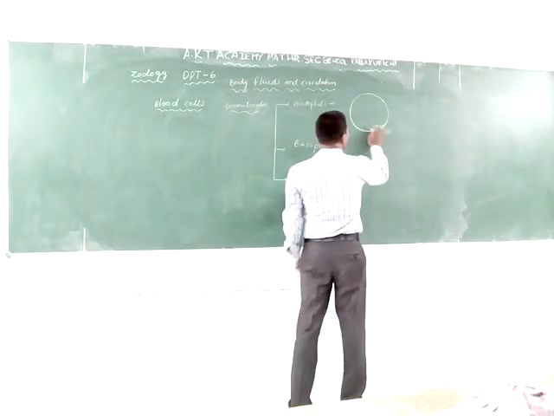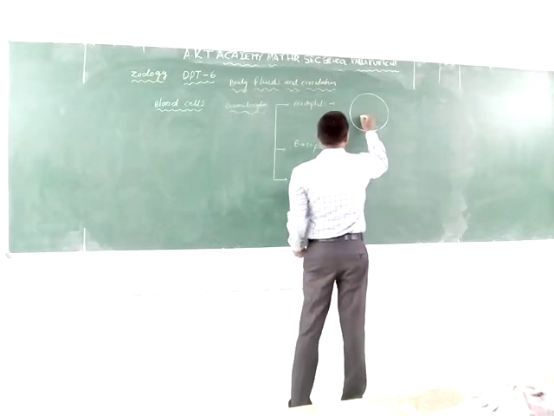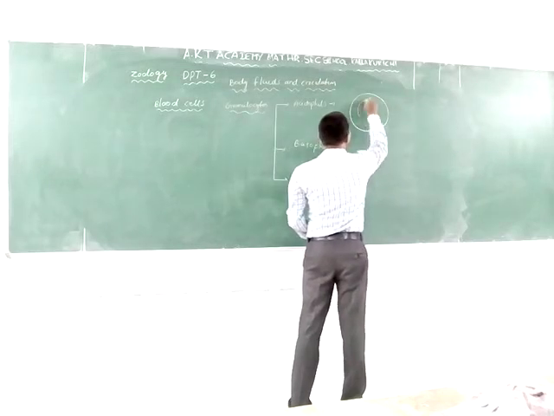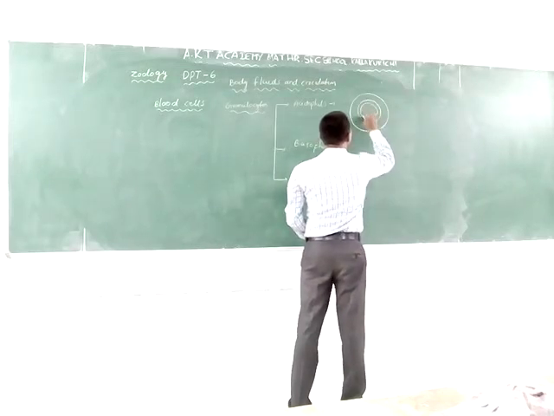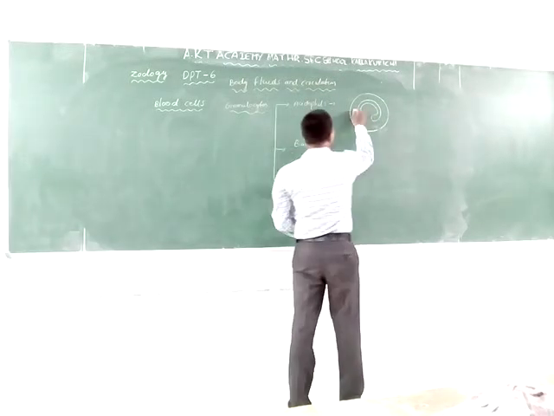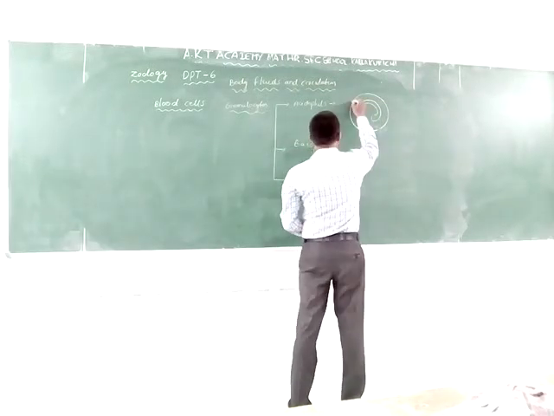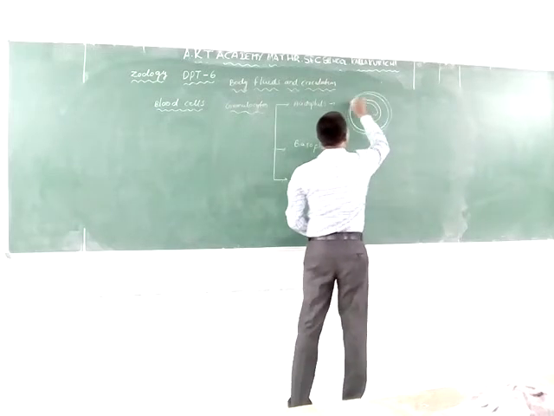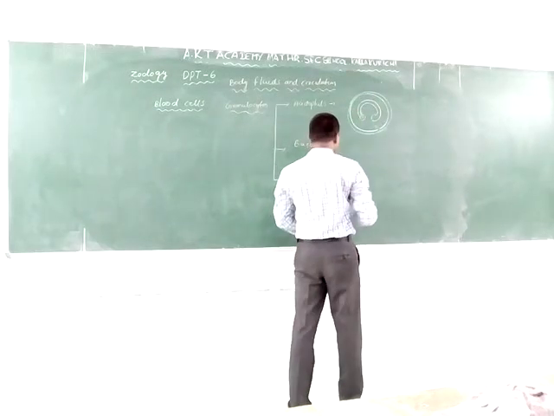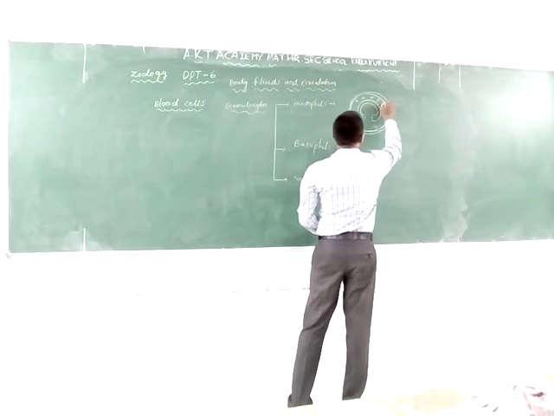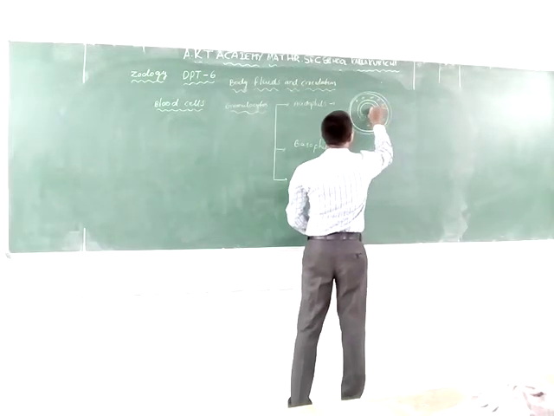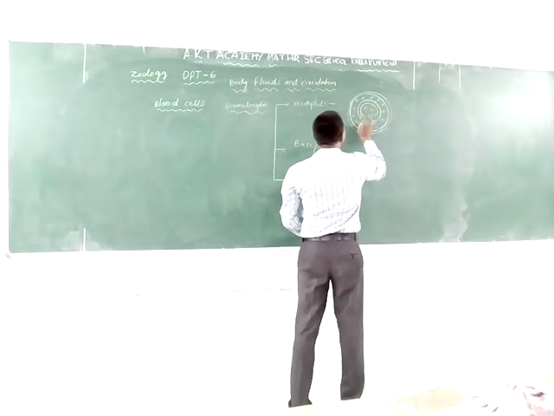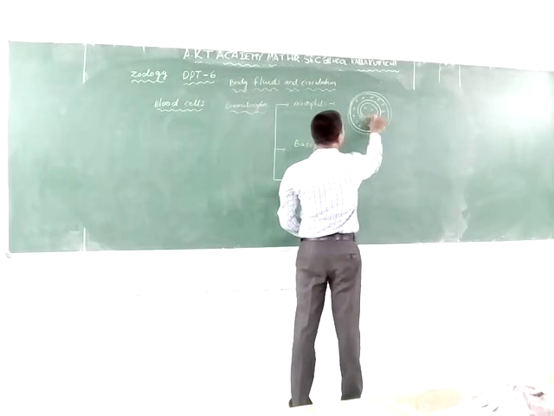The acidophils: the cytoplasm is there, the granules are present, and the nucleus is divided into two lobes.